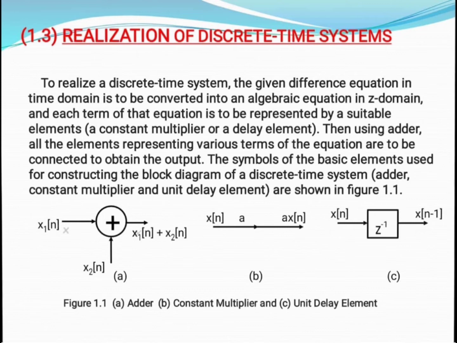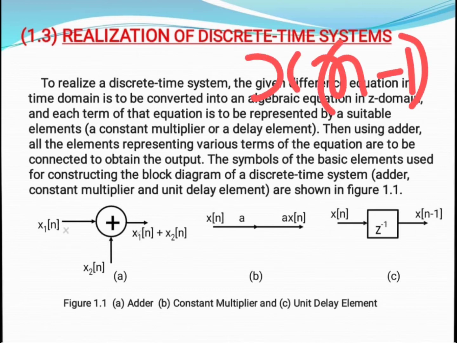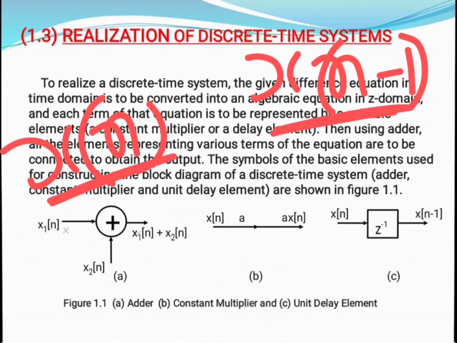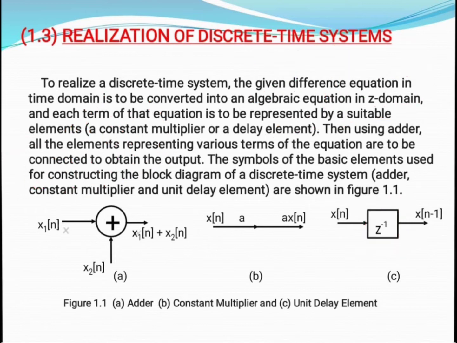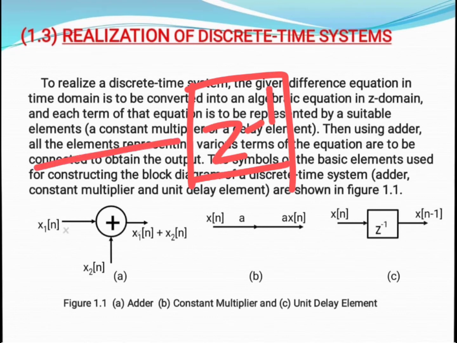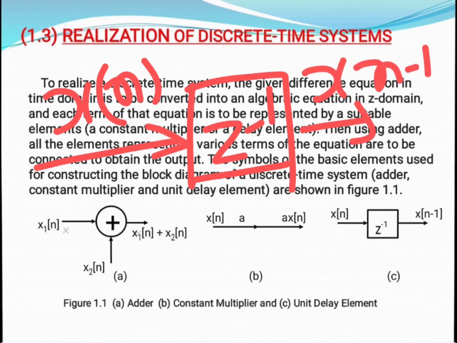So here, if you want x of n minus 1 with the help of x of n, we need to implement x of n minus 1. So we simply have this unit delay function, which is represented by simple z inverse. If we have input x of n and we provide this delay, the output will be x of n minus 1.